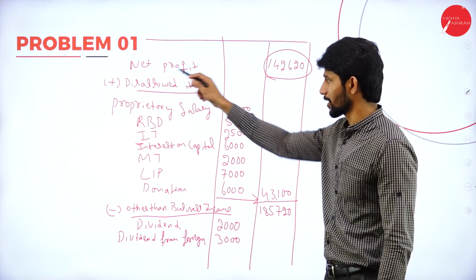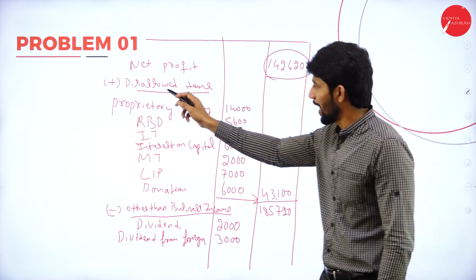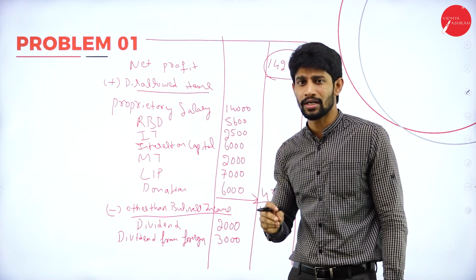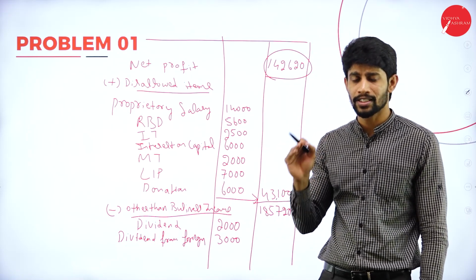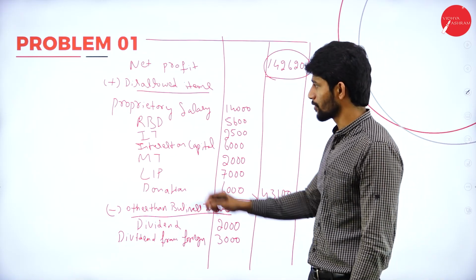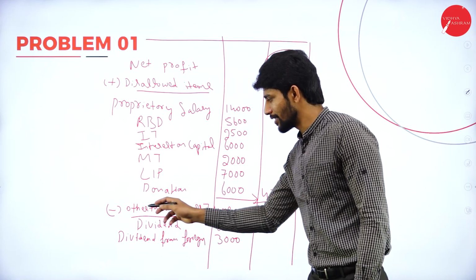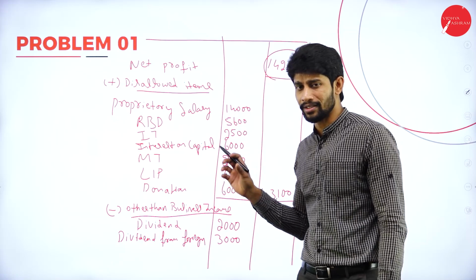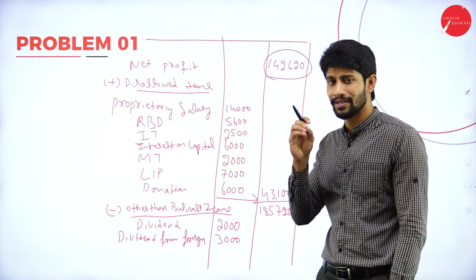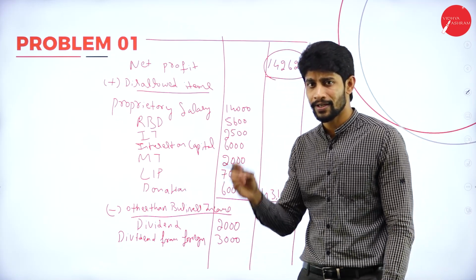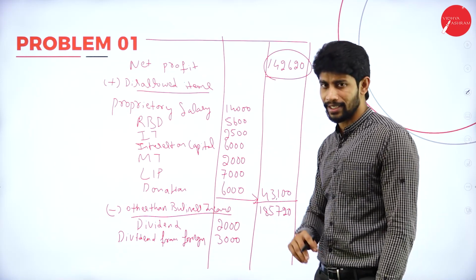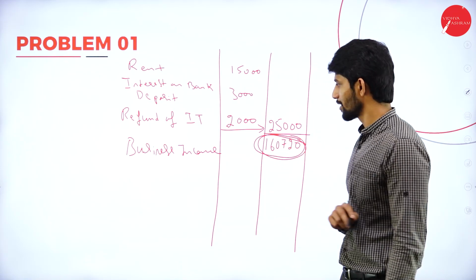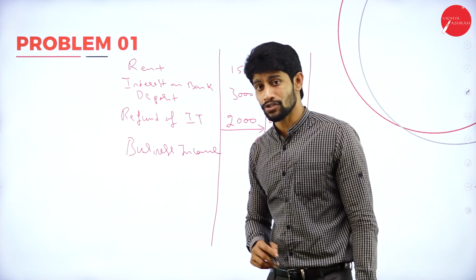So first we are supposed to take the net profit, add disallowed items. Disallowed items are the expenditures which are not relating to business, that we are supposed to add back to the net profit. Then less other than business income. That means whatever the incomes in the profit and loss account which are not relating to business, those should be deducted. Then you will get the final answer. This final answer is going to be your business income. So this is how we are supposed to solve the problem.